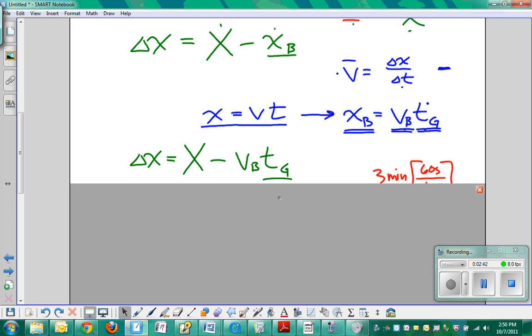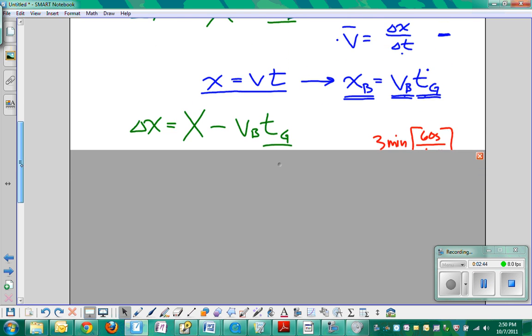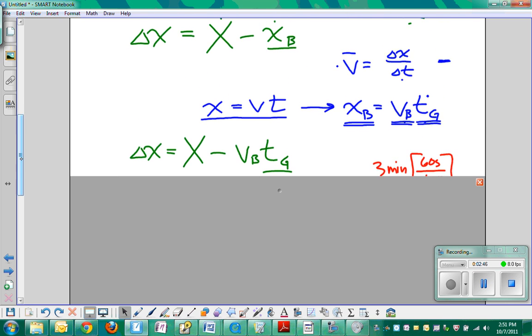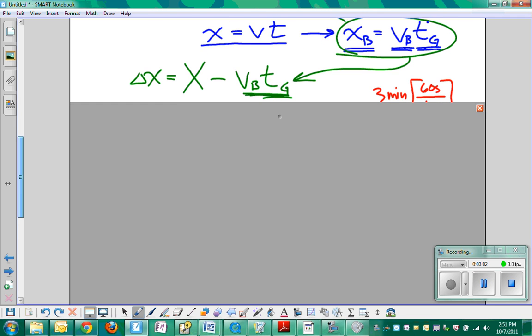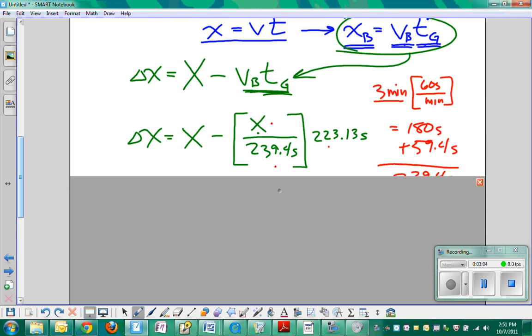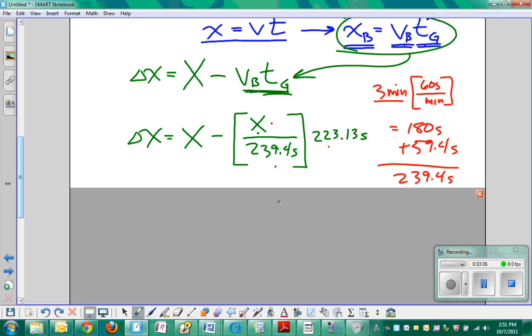Here's our delta X. We write delta X is equal to X minus XB, where XB is Roger Bannister's distance. We wrote it based on the substitution from this expression: we took XB and replaced it with VB times TG. Now we have to figure out time in seconds, because you can't use minutes and seconds at the same time. So just straightening all that out.